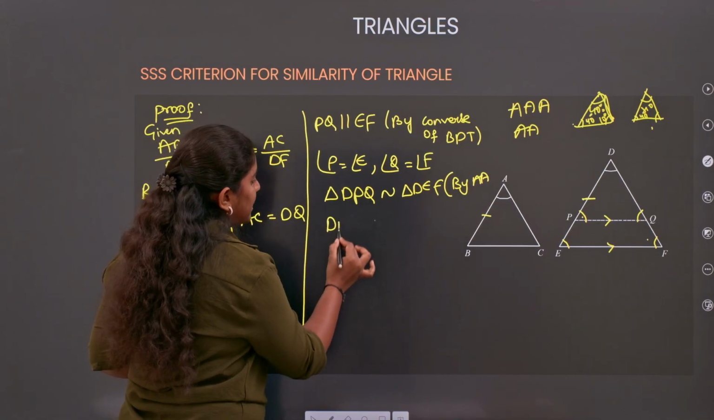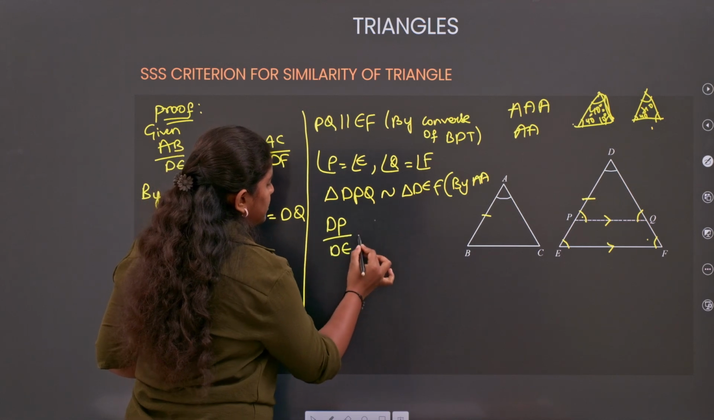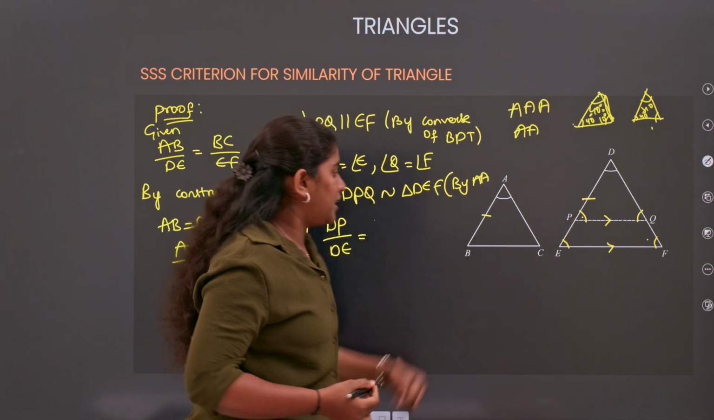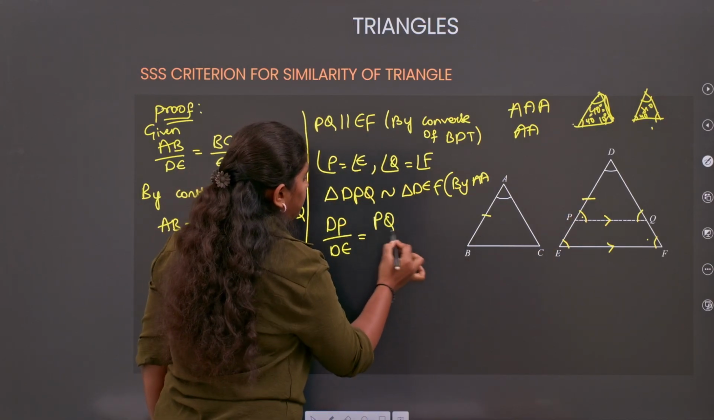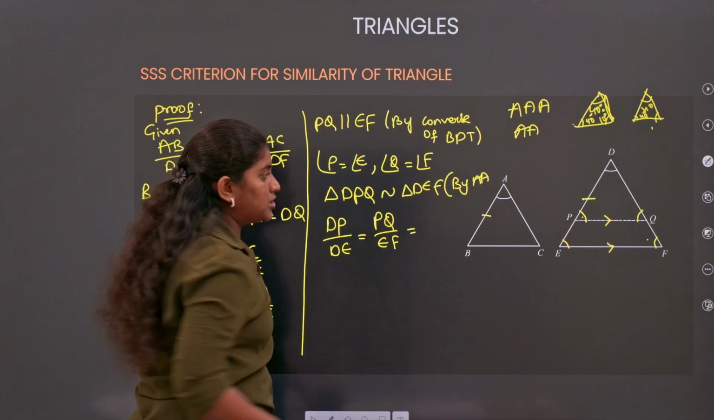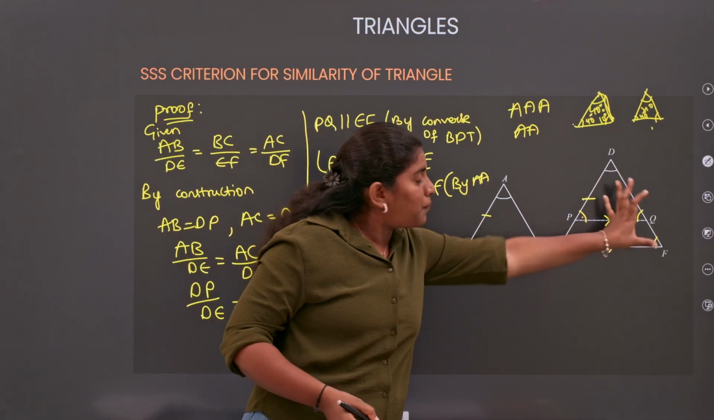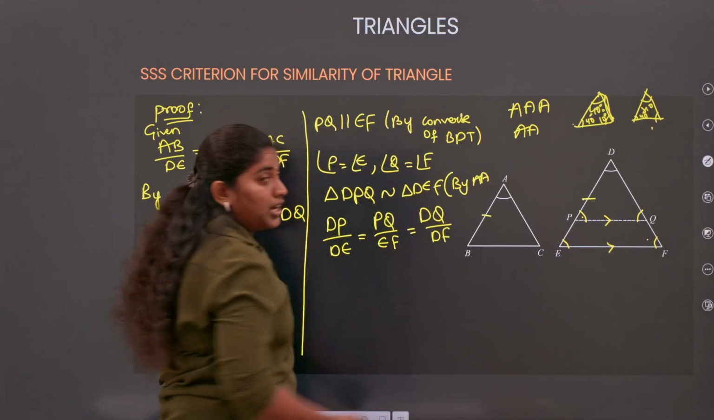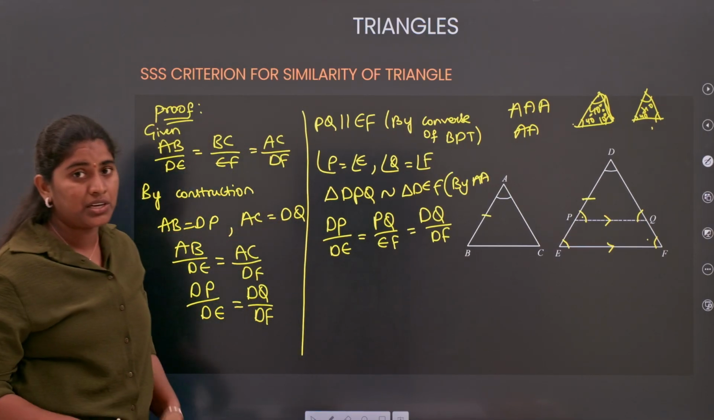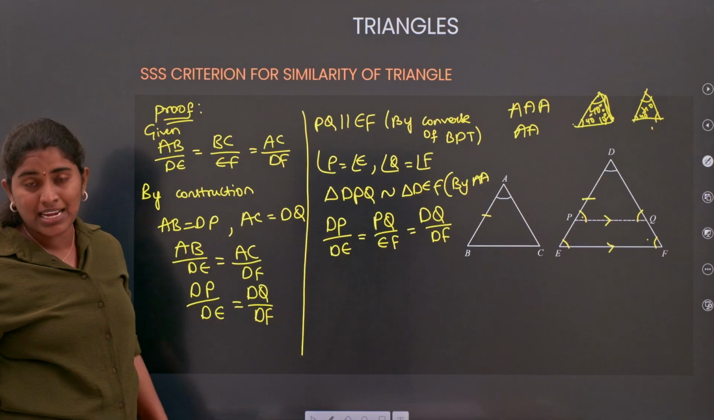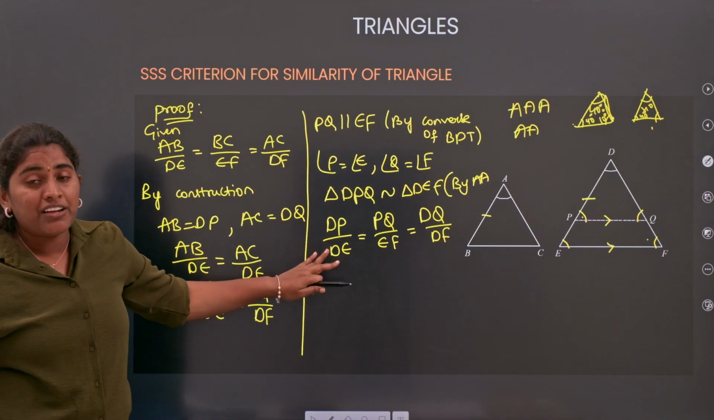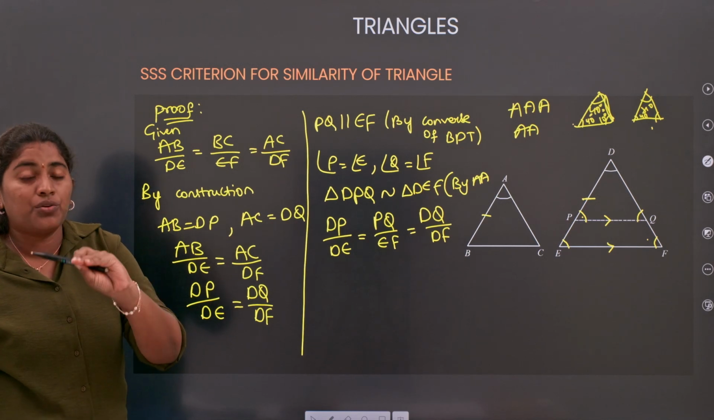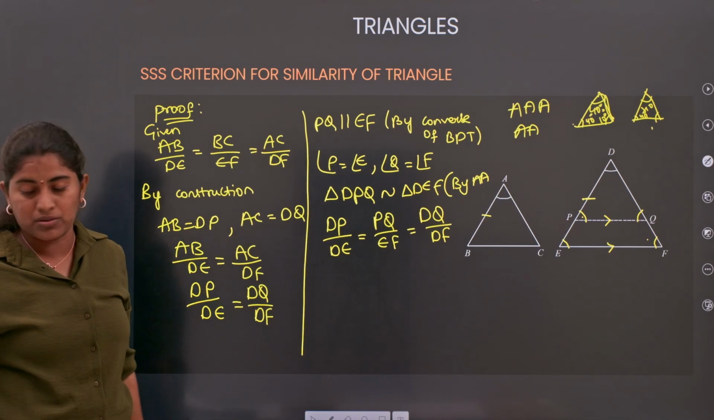As these two triangles are similar, what about the corresponding sides? So can I write the corresponding sides DP by DE is equal to PQ by EF, which is equal to DQ by DF? Understood everyone? Any doubt for anyone? If you have any doubts, you can use the chat box. Why? Because whenever we go for the proof, somewhere you might get confused.